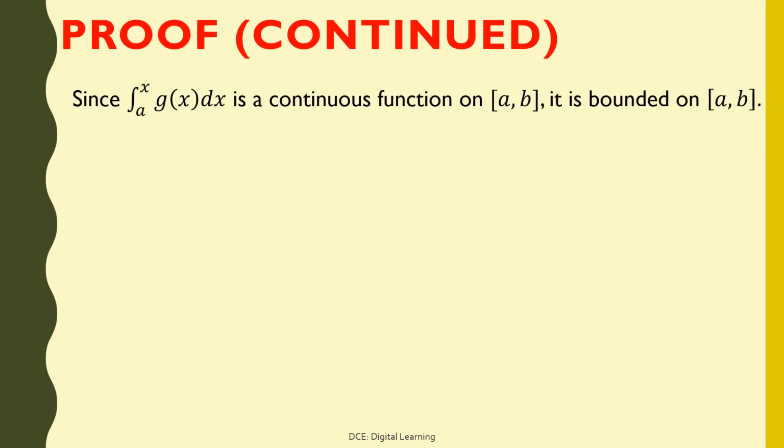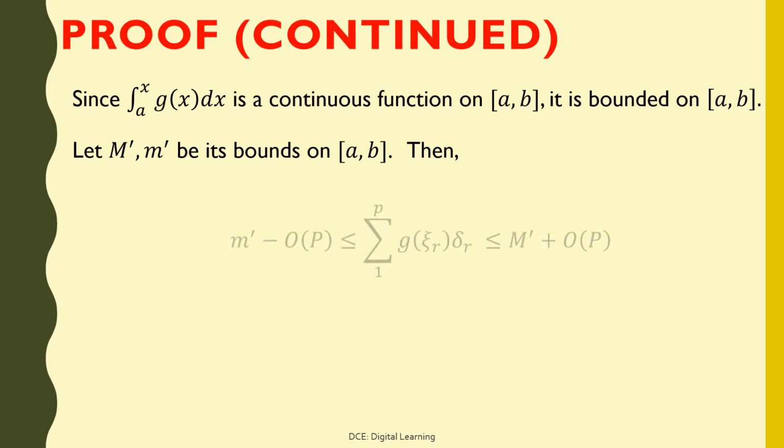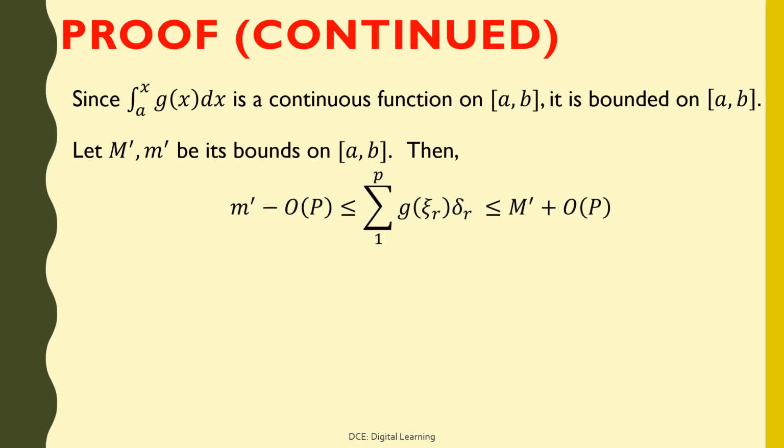Since integral of g of x dx from a to x is a continuous function on closed interval ab, it is bounded on closed interval ab. Let big M dash, small m dash be its bounds on closed interval ab. Then small m dash minus oscillatory sum is less than or equal to summation of g of jr into delta r from 1 to p, which is less than or equal to big M dash plus oscillatory sum.